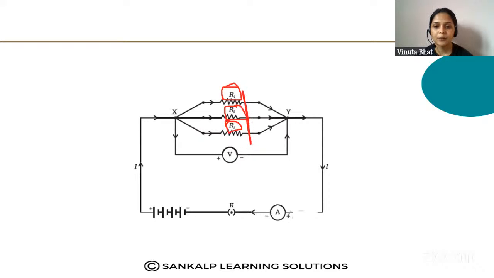The ammeter is connected in series, and the voltmeter is connected parallel to the resistors to find the potential difference. And this is the direction of the current. Look here, you should also mark the direction of the current. Sometimes they ask for the circuit diagram too. That is also very important.